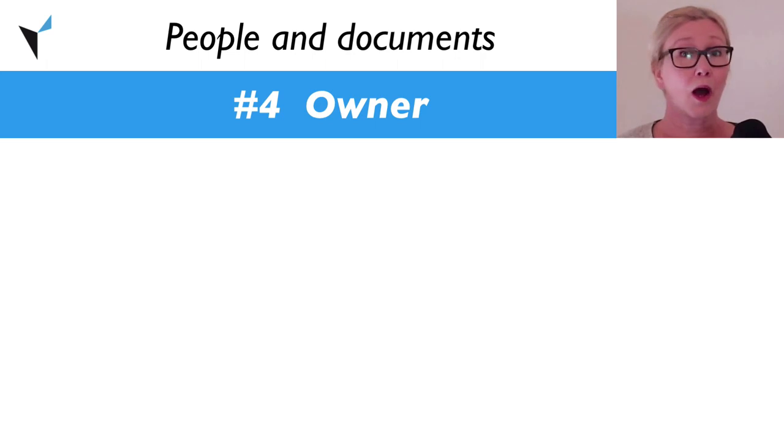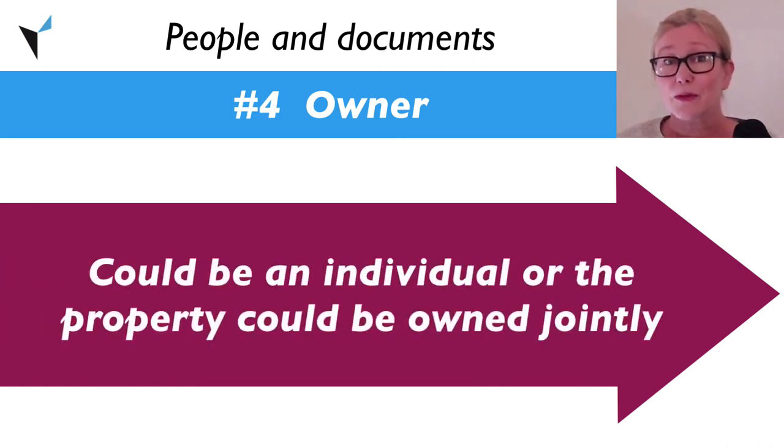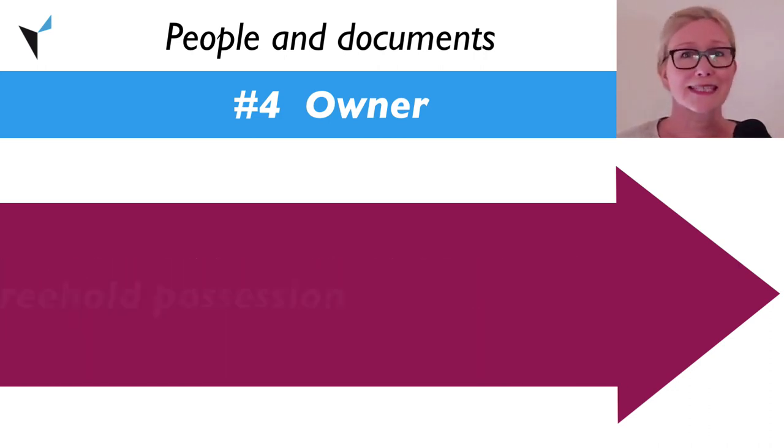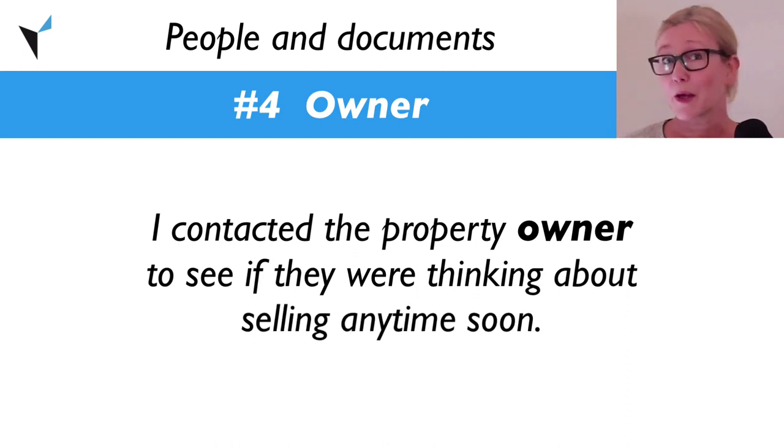Owner: a person or organization to whom a property belongs. The owner could be an individual, or the property could be owned jointly, and the owner is entitled to freehold possession. Example: I contacted the property owner to see if they were thinking about selling anytime soon.